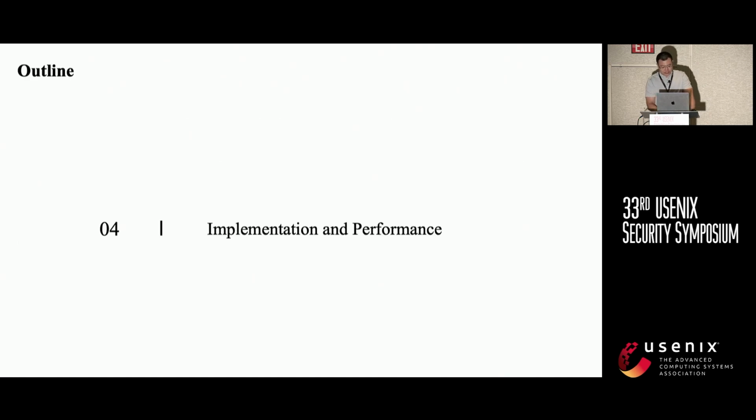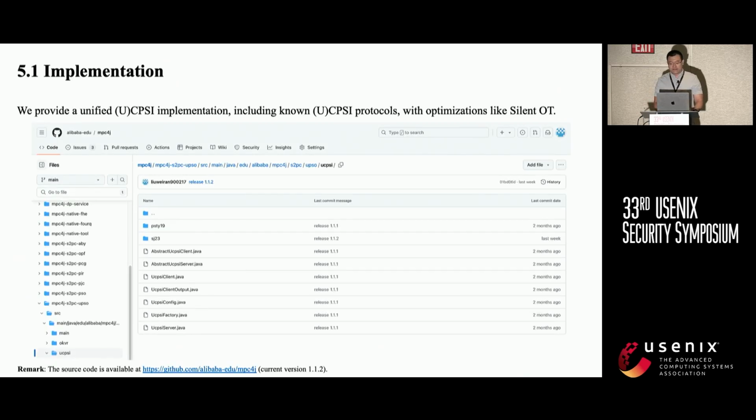So let me briefly show the implementations and the performance. We provide a unified unbalanced Circuit-PSI implementation, including known unbalanced Circuit-PSI protocols with optimizations like silent OT. The source code is available at the submodule MPC4J S2PC UPSI of the open source library MPC4J.